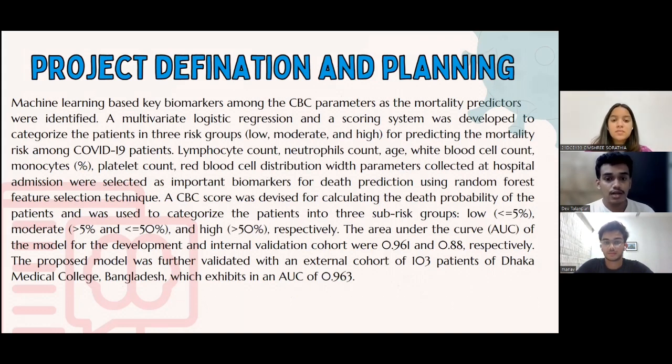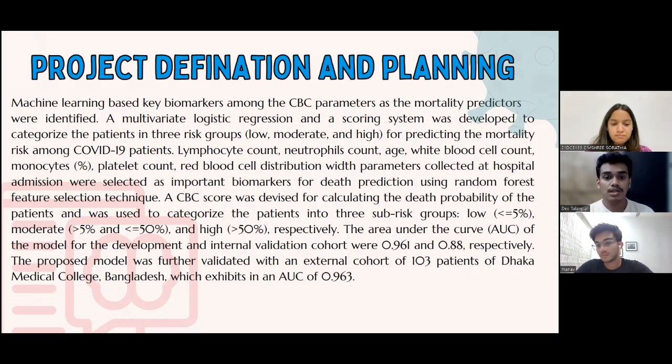We have used a multivariate logistic regression, and a scoring system was developed to categorize patients in three risk groups: low, moderate, and high, for predicting mortality rate. Lymphocyte count, neutrophil counts, age, white blood cell count, monocytes, platelet count, and red blood cell distribution width were collected at the hospital, and these are the important biomarkers for calculating death probability.